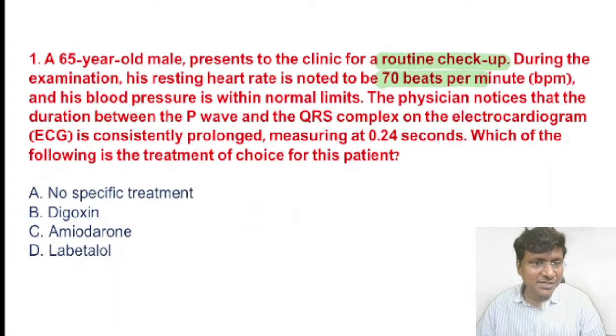The physician notices that the duration between the P waves and the QRS complex on the ECG is consistently prolonged, measuring around 0.24 seconds. Which of the following is the treatment of choice for this patient? No specific treatment, digoxin, amiodarone, or labetalol has to be given.